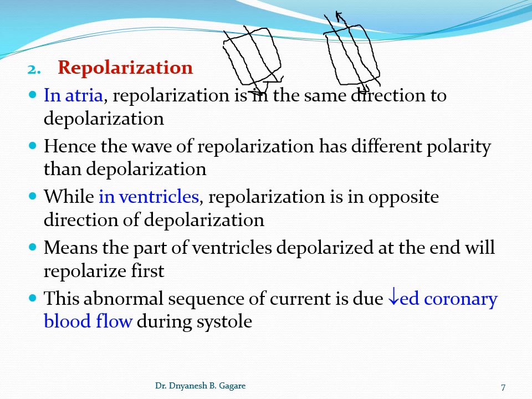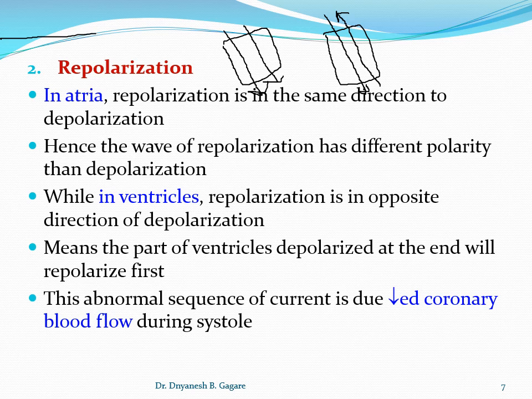So I am adding slight confusion to your knowledge, so you try to understand. First, in atria it follows the normal sequence, that is everywhere in the body, such as skeletal muscle, nerve fiber, and the other tissues of the body, where depolarization is followed by repolarization.